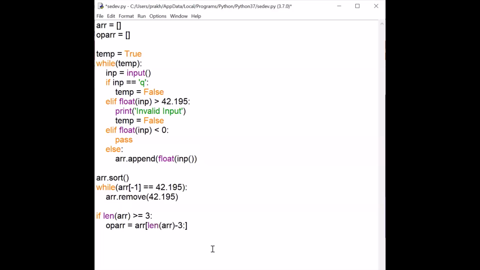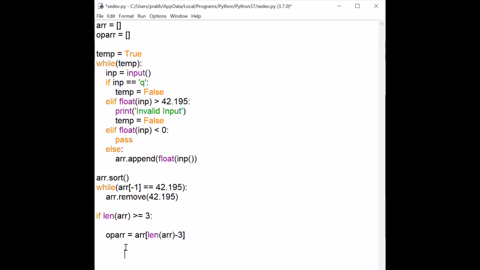So what will happen by this, I will tell you. Suppose the length of array is 5, after removing the finishers. But we want to output only the top three, meaning 3, 4 and 5, because it is sorted in ascending order. Their index values will be 2, 3, 4.